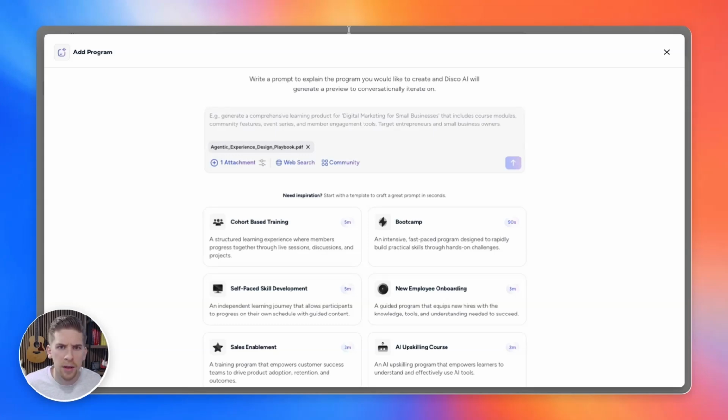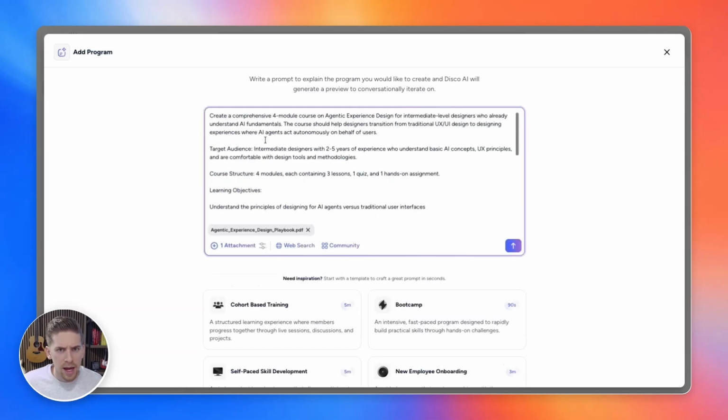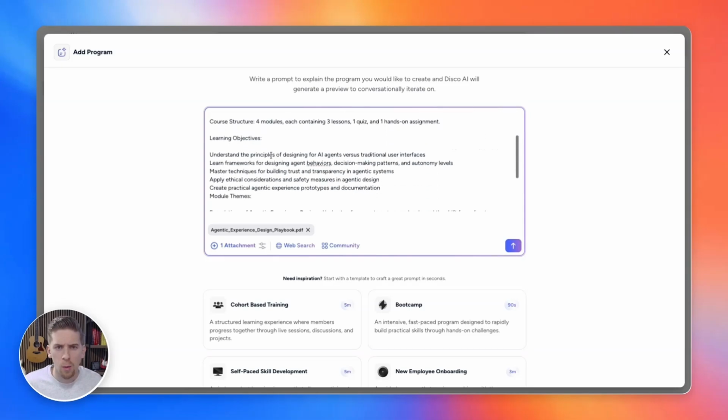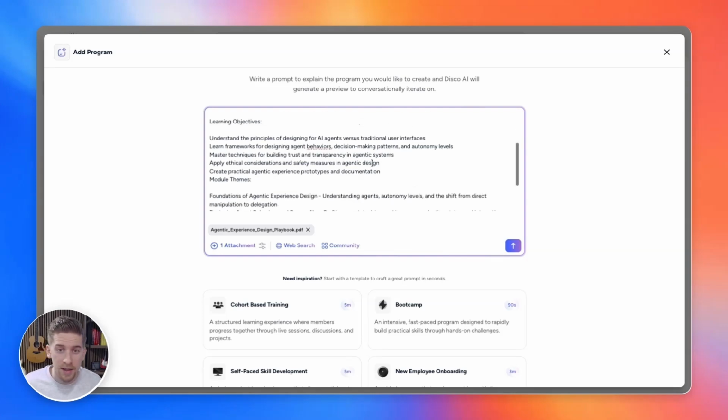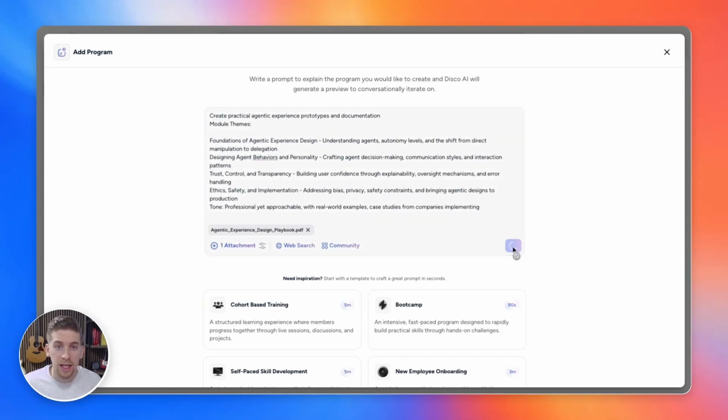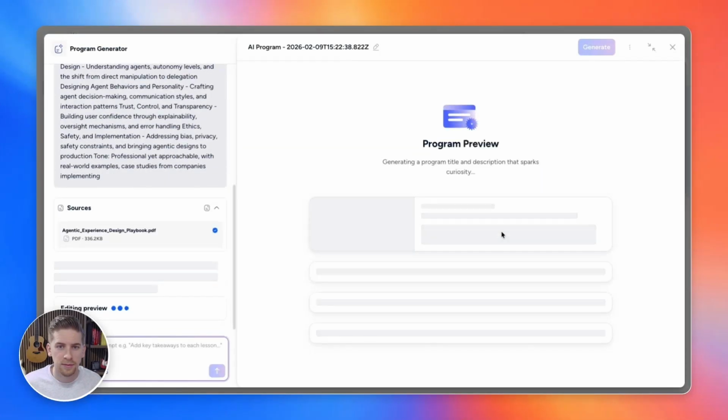I'm actually just going to grab one that I have handy and copy and paste it into here. And so now I have a really robust prompt that includes the type of program that I want to create, who I want to create this program for, what some of the learning objectives are, a little bit about the core structure. So how many modules, lessons, quizzes, and hands-on assignments I want to include. And then I'm going to just hit generate and let Disco AI start working its magic. So from there, Program Generator is going to take my prompt.